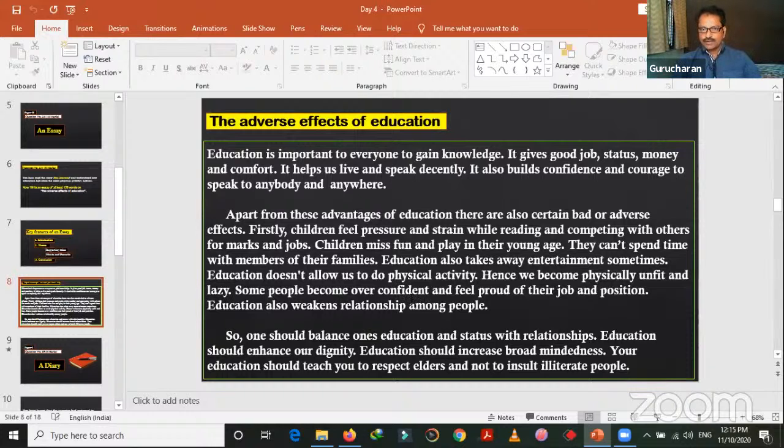Okay, children, I hope you all will try to write an essay, taking this as a model, just an example. So you got this, how to write an essay, what are the things to keep in mind while writing an essay, what features to be followed. It should have a good beginning and some points to support the main idea, the topic sentence, and then give some merits and demerits of it, and then conclude it simply. Okay, this is about an essay.